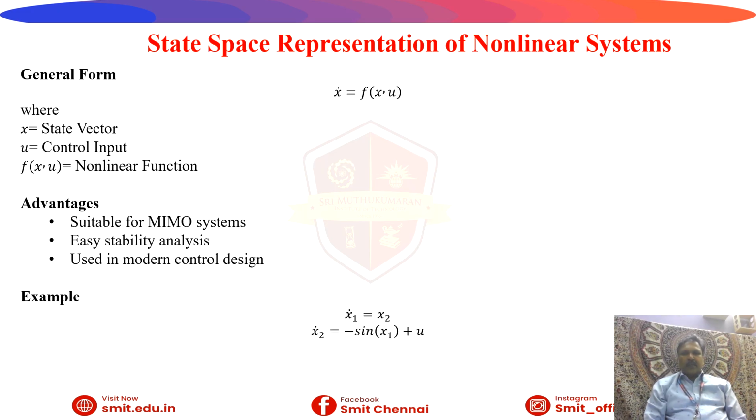Then the general form we can define like this, that is the state space representation of non-linear systems. The general form is given by x dot equal to f of x comma u. X is the state vector, u is the control input, and f of x comma u is a non-linear function. Various advantages are given: suitable for MIMO systems, easy stability analysis, used in modern control design. An example is also given for your understanding: x1 dot equal to x2, and x2 dot equal to minus sine x1 plus u.